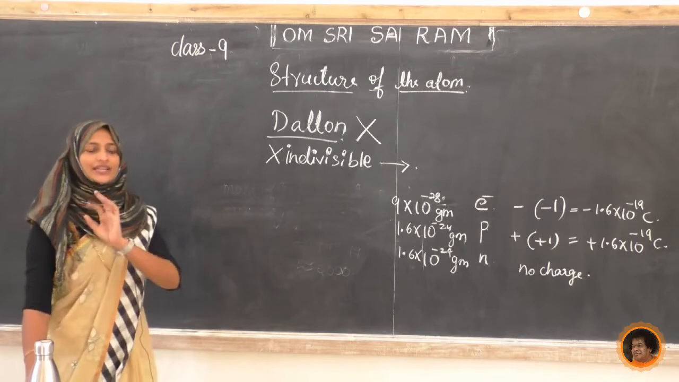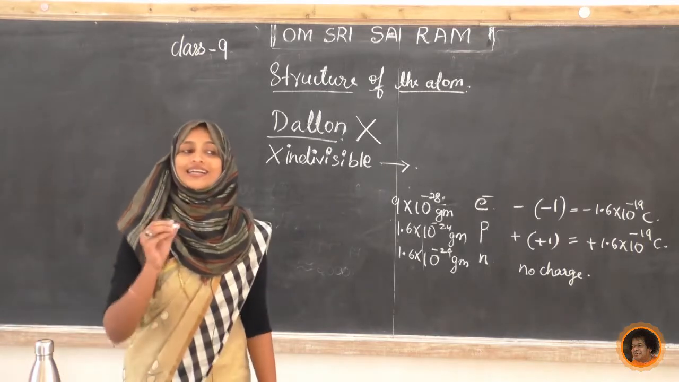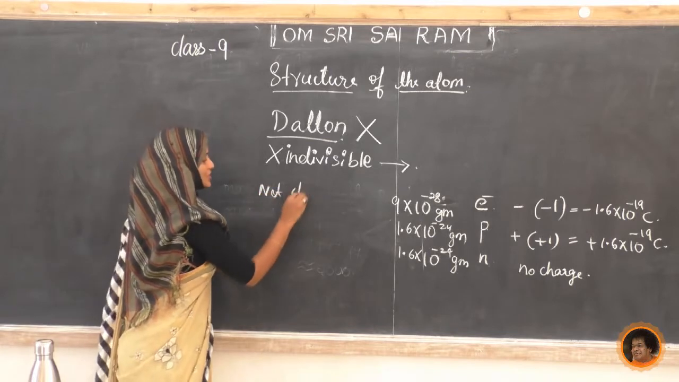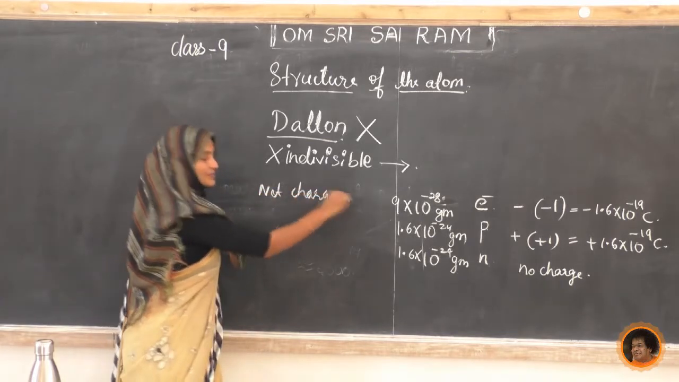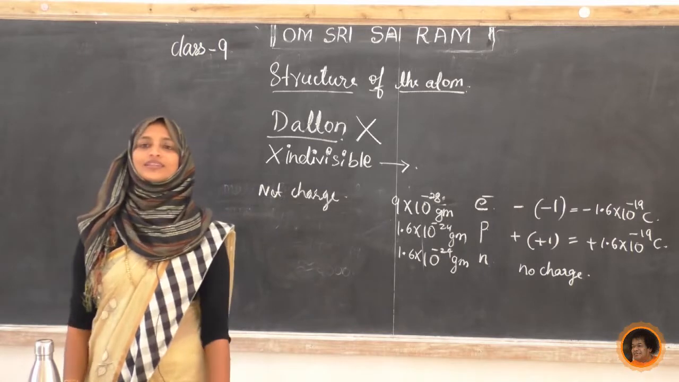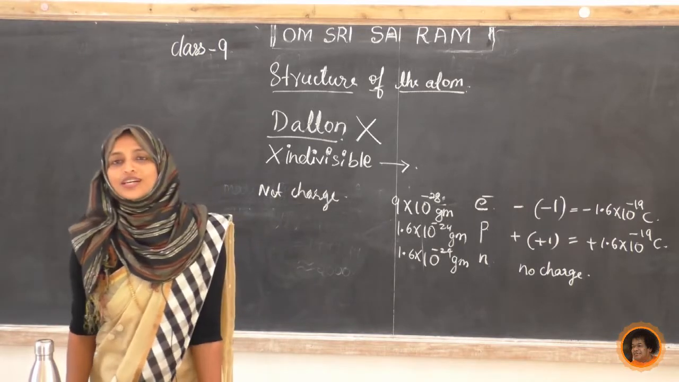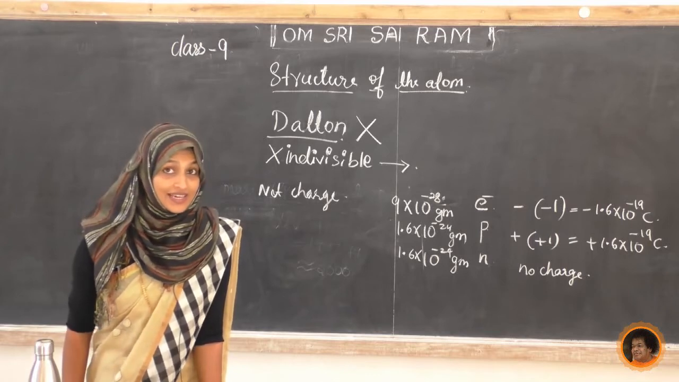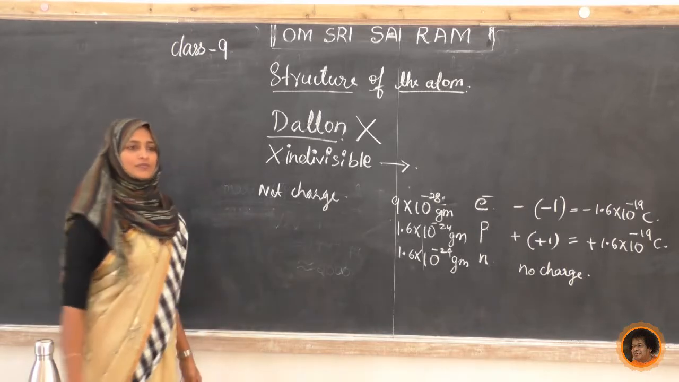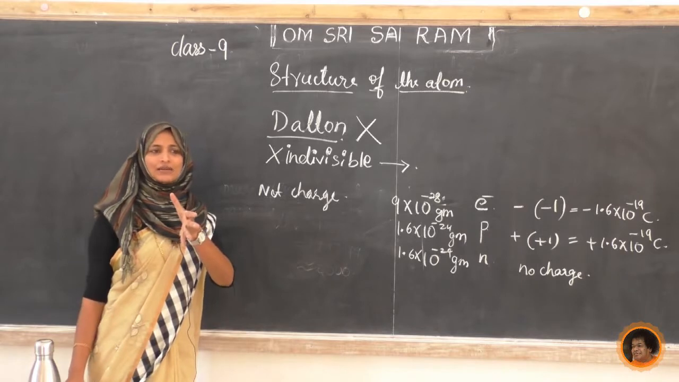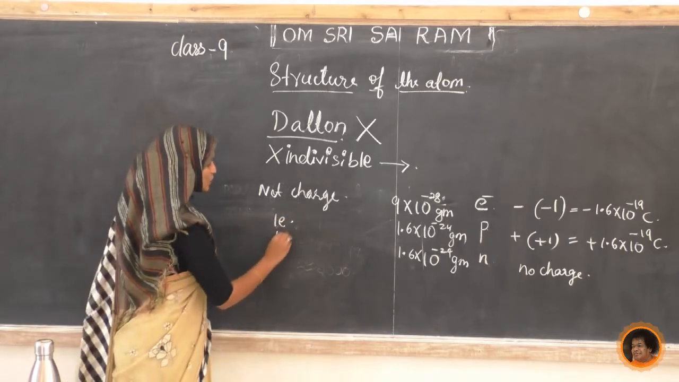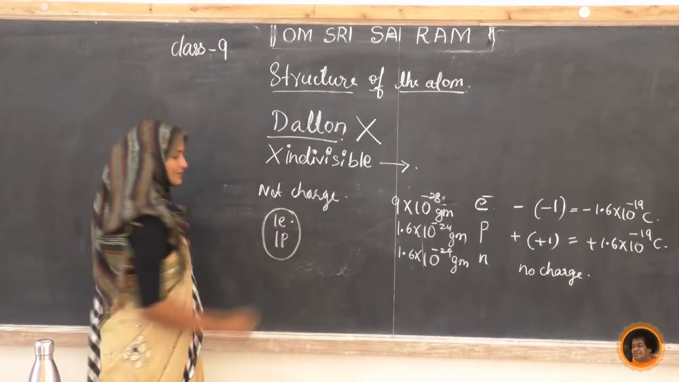Yes. Next we will see what is the net charge in an atom. Whether the atom is positively charged, or negatively charged, or else neutral, we'll see. We'll take one small example. Any atom, it is having one electron and upon that one proton. This is an atom.